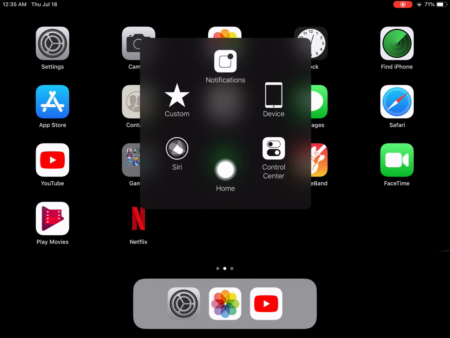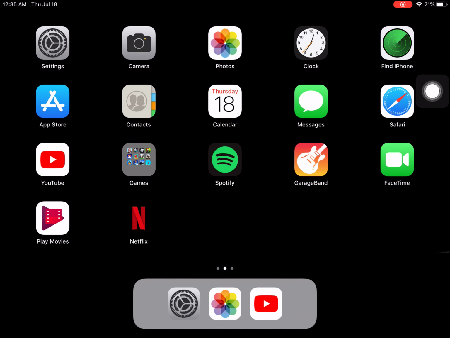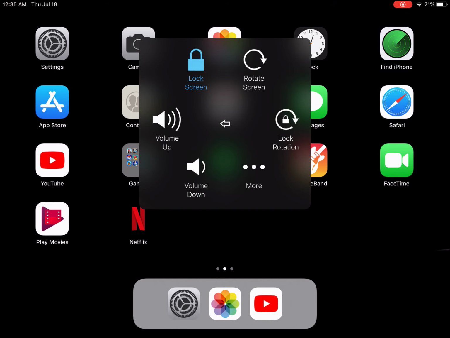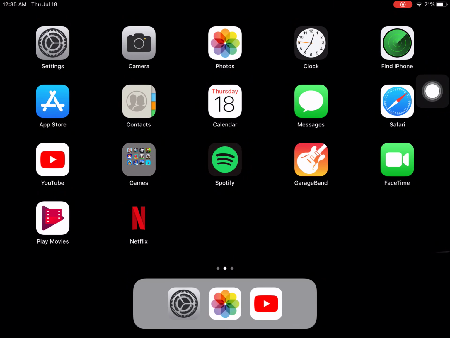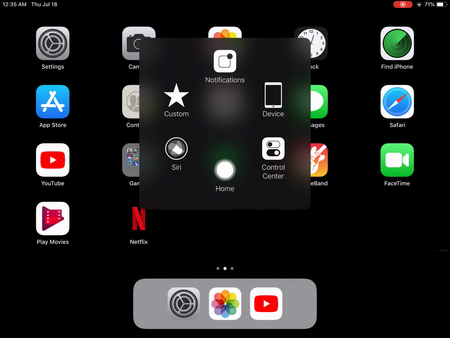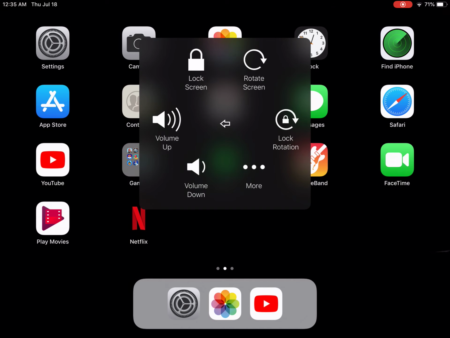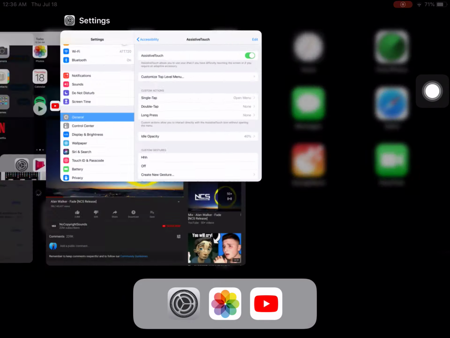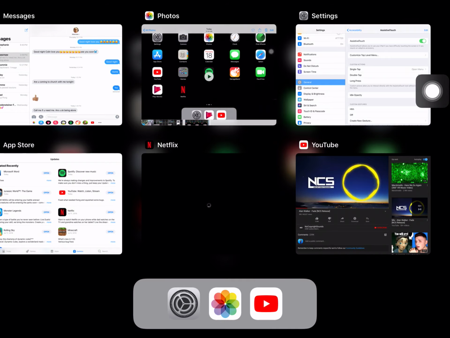Then you want to go to, then you have all this device. If you hold this down, you can shut it off. And you just press it, it'll bring you back to your lock screen. You can take screenshots, docs, restart, app switcher, and that's about it.